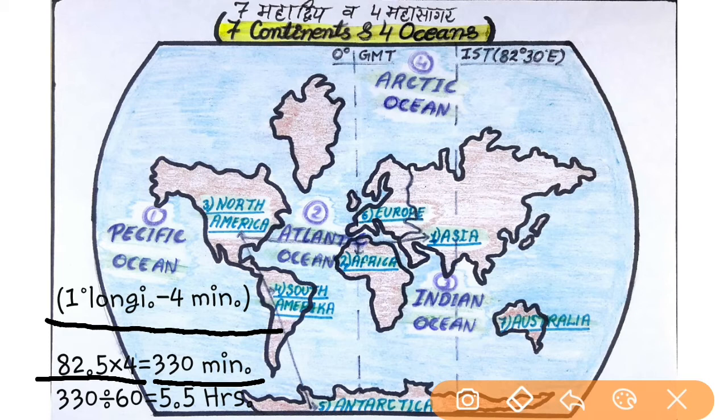Now if we want to change these minutes into hours, we have to divide by 60. After dividing by 60, we get 5.5 hours. This means our Indian time is 5.5 hours ahead of GMT.